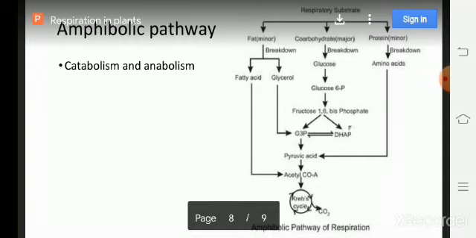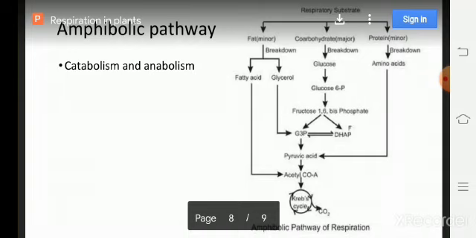Anabolic means constructive process and catabolic means destructive process. Both constructive and destructive processes together are said to be an amphibolic pathway.